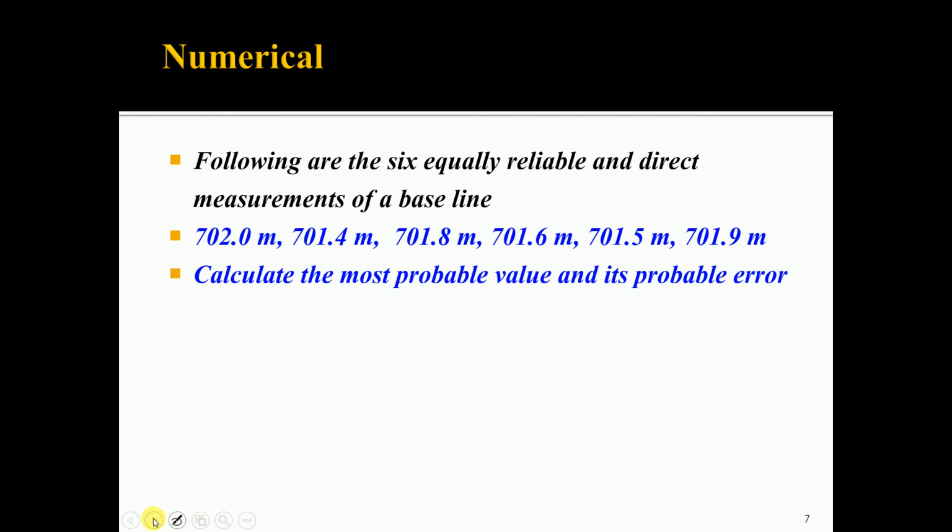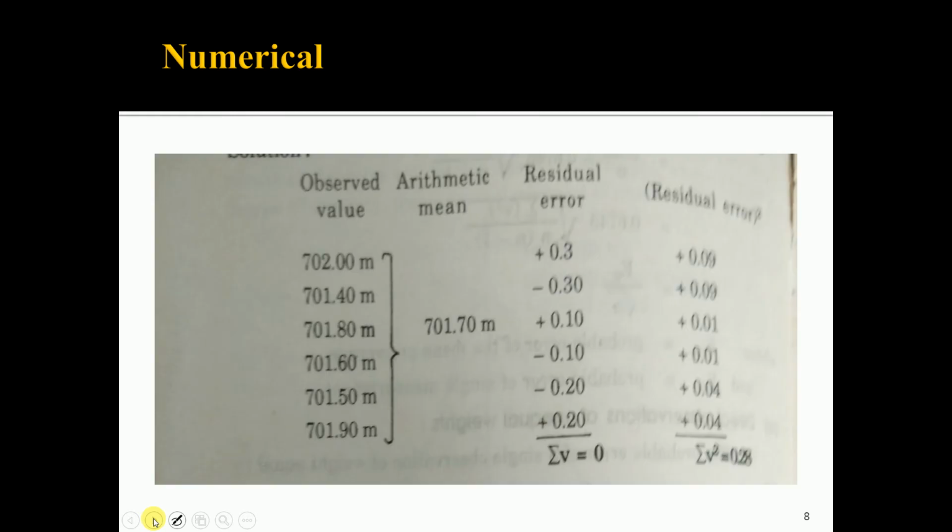So, how to proceed while dealing with such cases? See here, you can represent this in tabular form. In the first column, mention the observed values, that is the 6 observations given. Then find out the mean of all these observations.